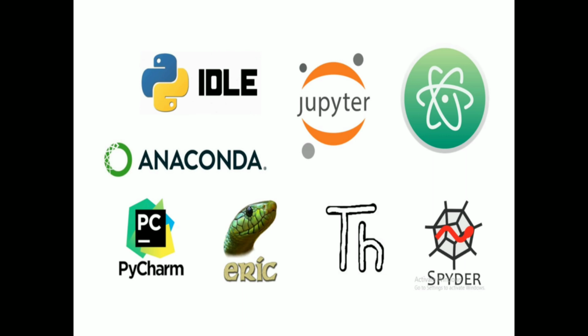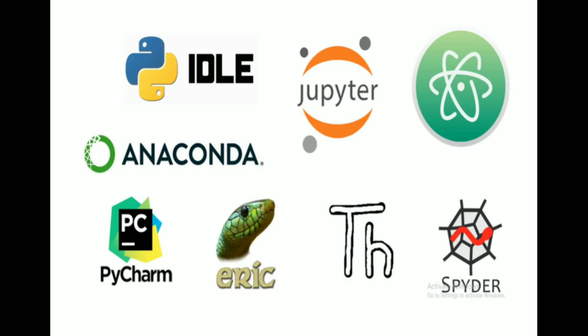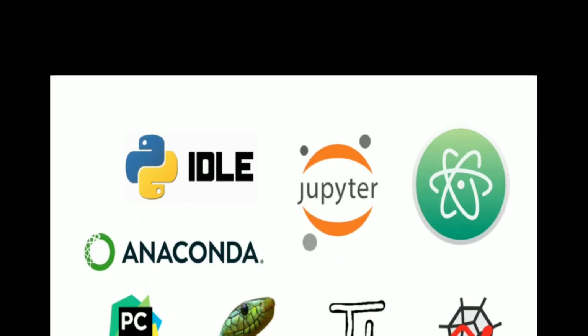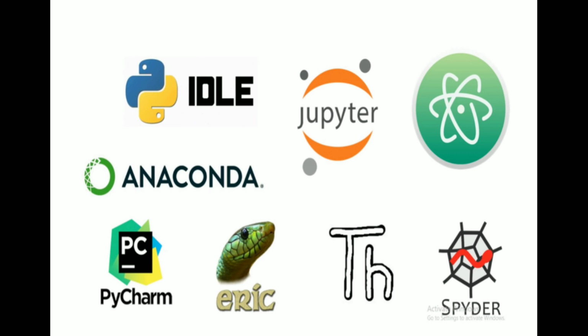IDLE is an integrated development environment. Next, Jupyter is another software to execute the Python program. Next, in the diagram, is Atom. Atom is one software to execute the program. Next, Anaconda is one software to execute the Python program. Next, here you can see PyCharm. PyCharm is one software to execute Python programming.